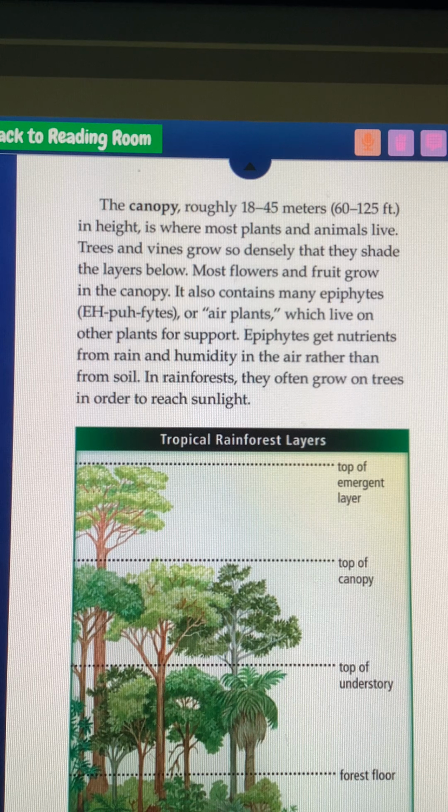The canopy, roughly 18 to 45 meters, 60 to 150 feet in height, is where most plants and animals live. Trees and vines grow so densely that they shade the layers below. Most flowers and fruit grow in the canopy. It also contains many epiphytes, or air plants, which live on other plants for support. Epiphytes get nutrients from rain and humidity in the air rather than from soil. In rainforests, they often grow on trees in order to reach sunlight.